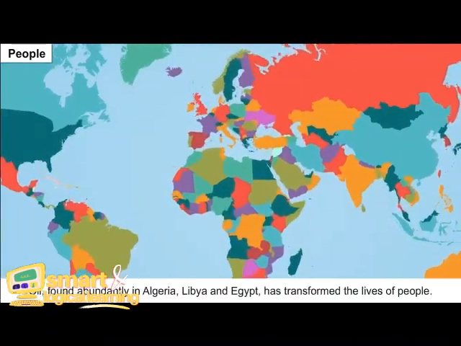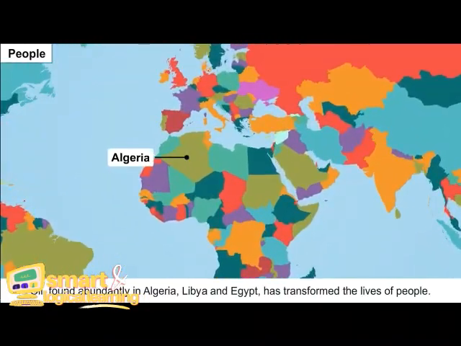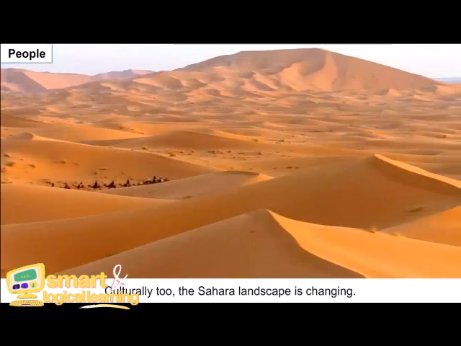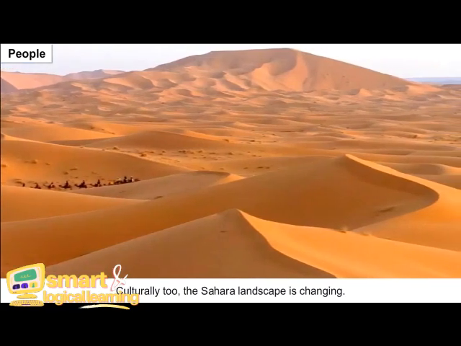Oil found abundantly in Algeria, Libya, and Egypt has transformed the lives of people. Other mineral resources of manganese, iron, phosphorus, and uranium are plenty. Culturally, too, the Sahara landscape is changing.